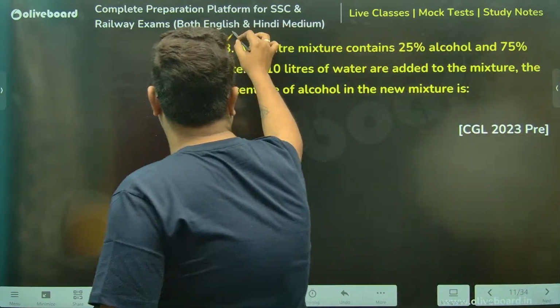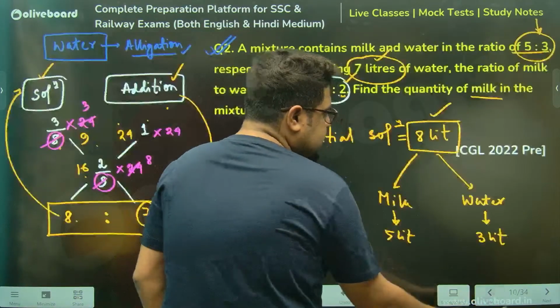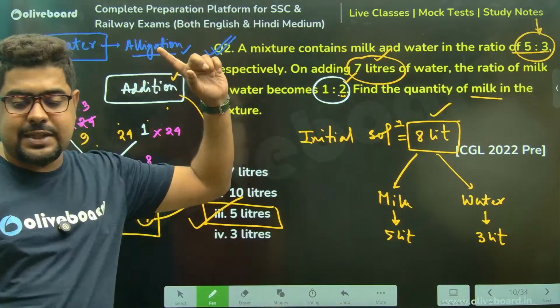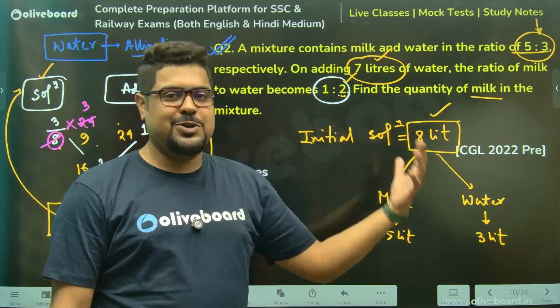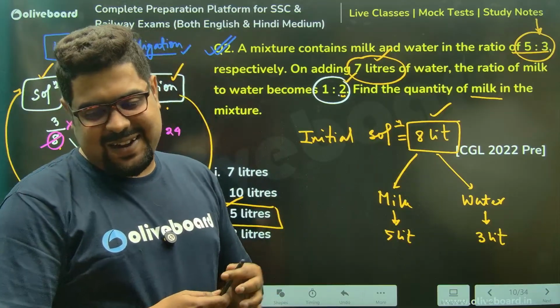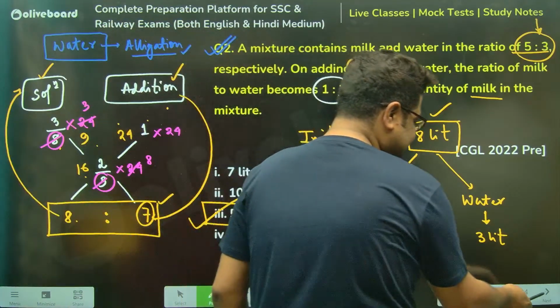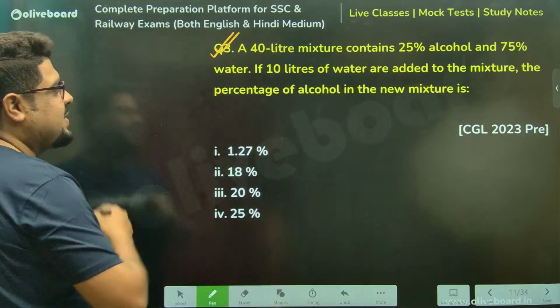Next one. Achha, once again, just a quick thing. This question can also be solved using the other method, the constant method. Again, I cannot show or solve each and every question in two different methods, right? In that case, we'll become very slow. Chalo, please do this one, everyone.